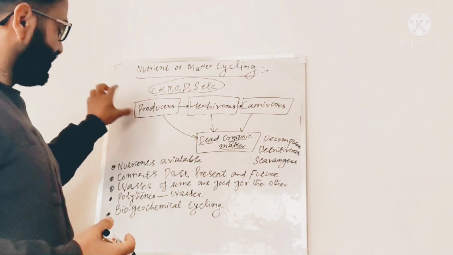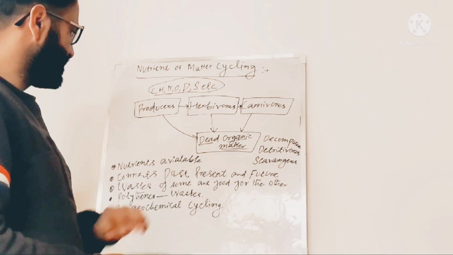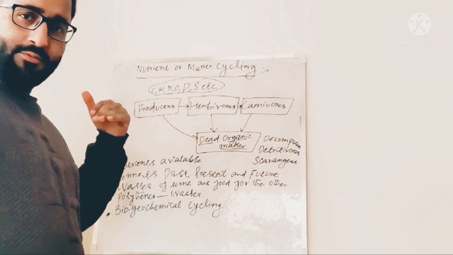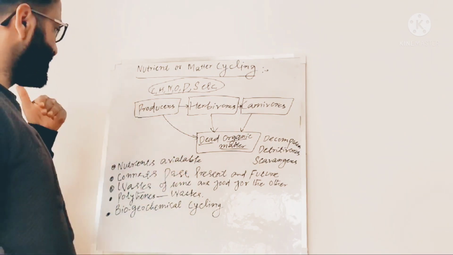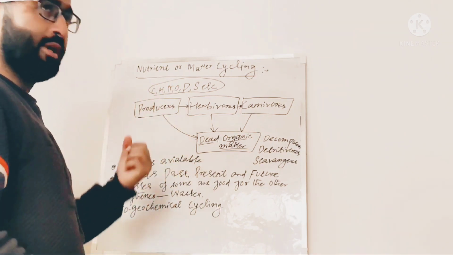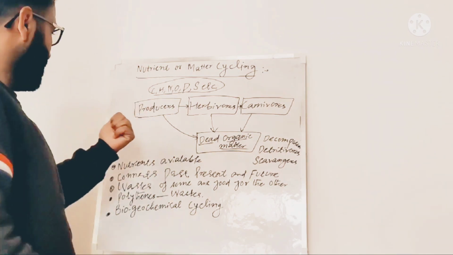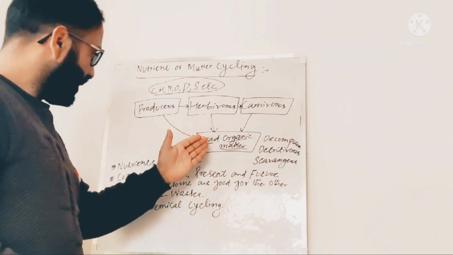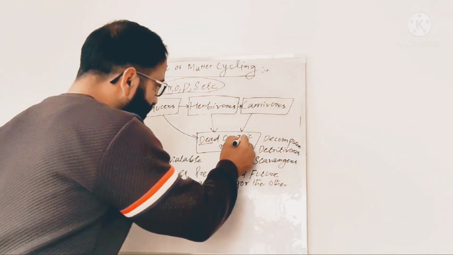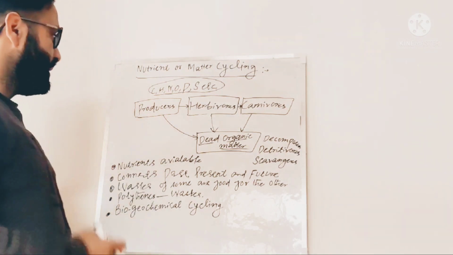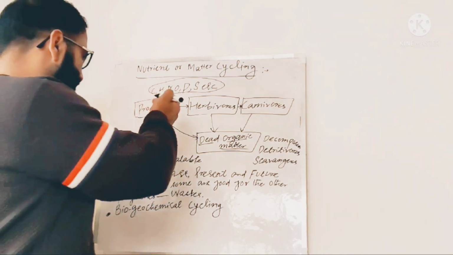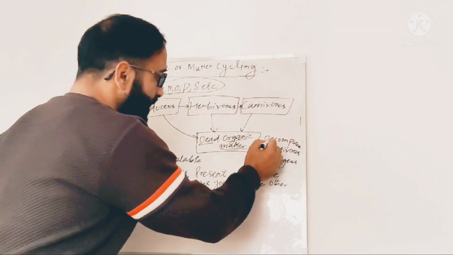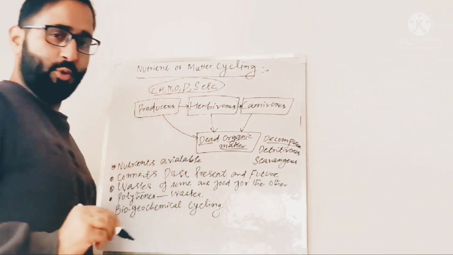A very large amount of organic matter is in this form, dead organic matter, because we will see a lot of plants, herbivores, carnivores, or parts of plants, or the wastes produced by these herbivores and carnivores, become part of this dead organic matter. This dead organic matter, whether from plants, herbivores or carnivores, is acted upon by the decomposers.